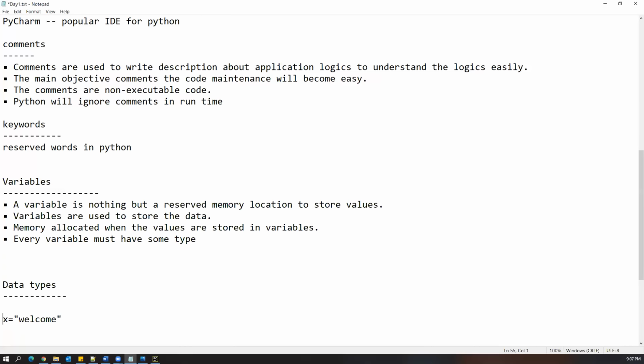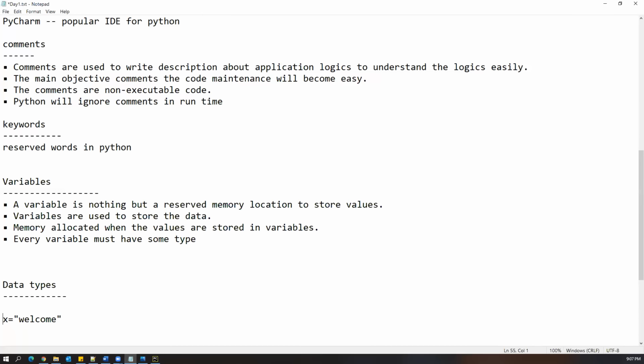But in Python, data types are available, but the thing is, we no need to specify the data type. Because Python is having one very good feature, which is dynamically typed language. Python is a dynamically typed language. There's another new feature which is in Python, which is not there in any other programming languages.